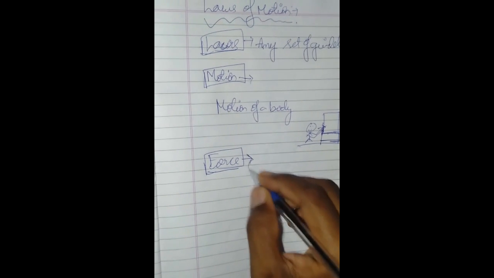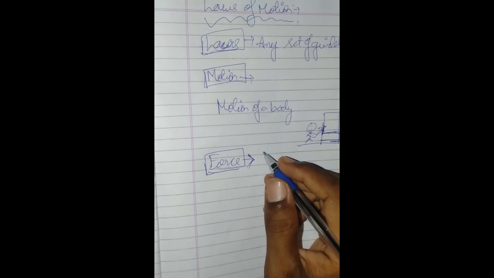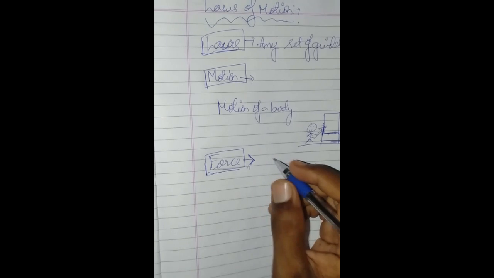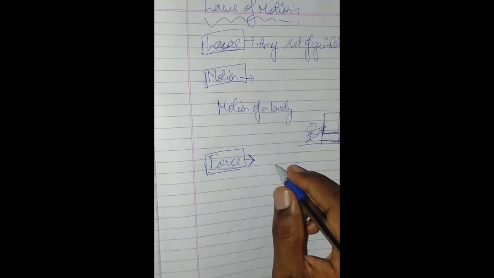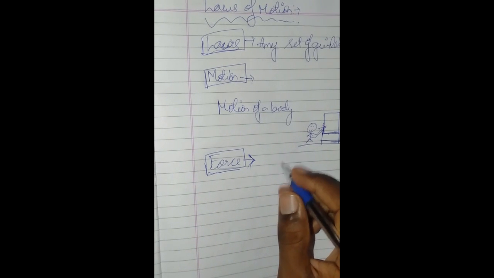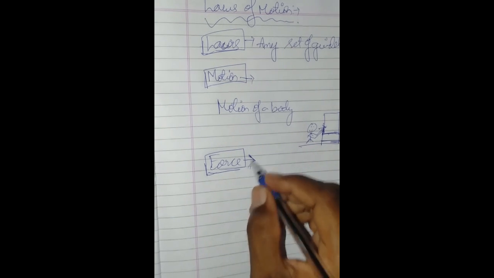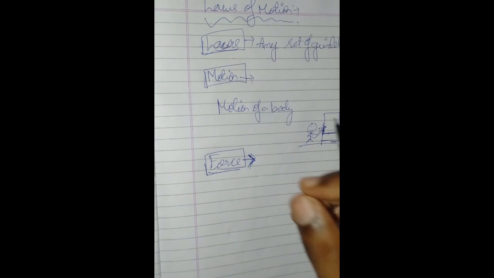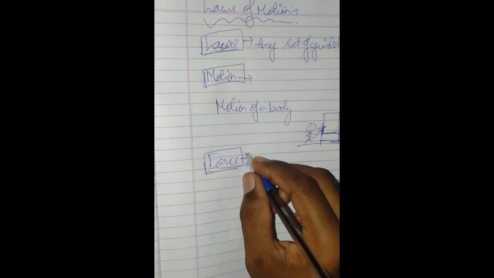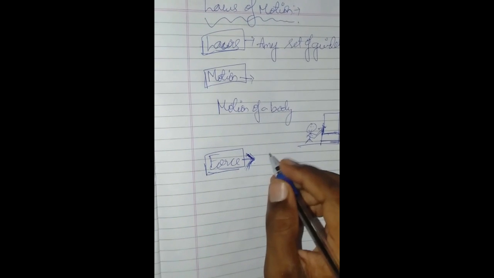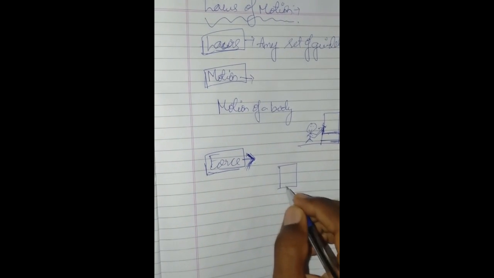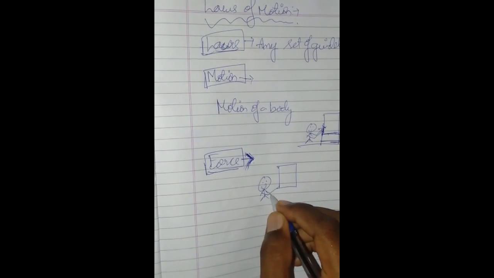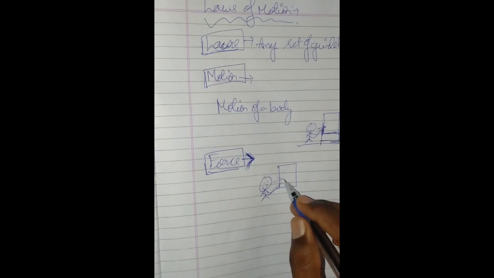So force is an external cause, meaning it is done by an external agency which changes or tends to change, it is able to change, or it has the property to cause the change of the position, shape, or size of a body. For example, here is a box. A boy is pushing the box, so he is exerting a force on the box.